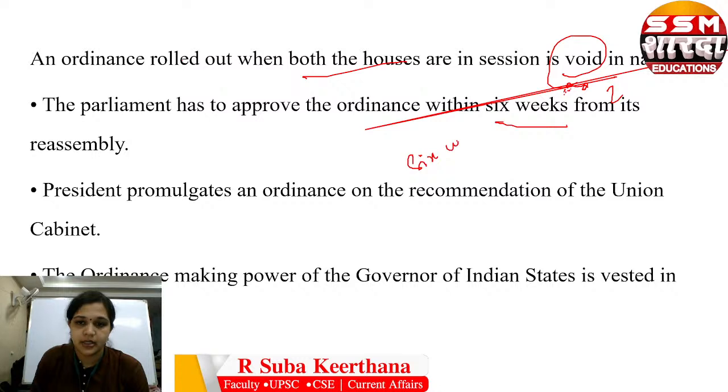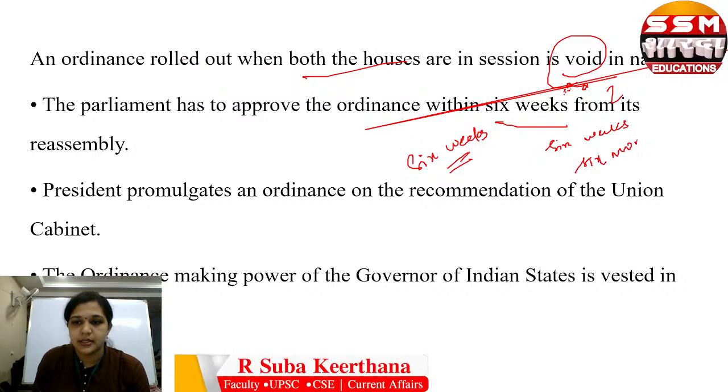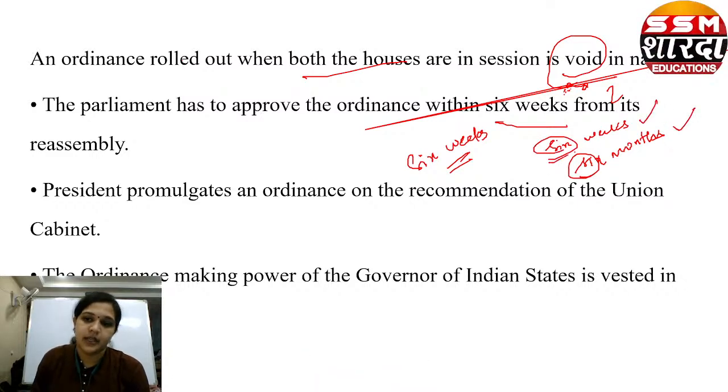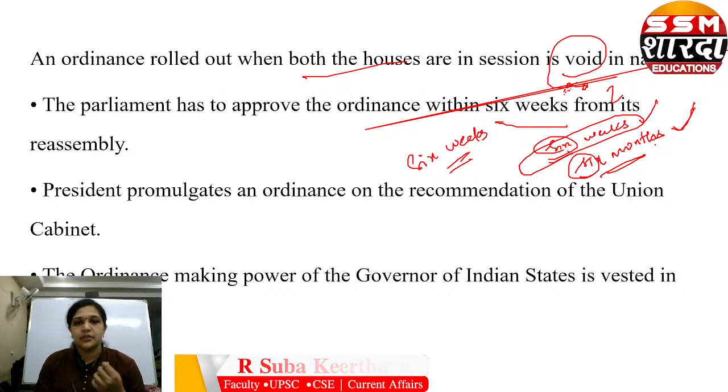So this timing is very important, within 6 weeks. They might ask you 6 weeks, 6 months kind of questions. The 6 is very common in many topics, so whether it is weeks or months is very important. So 6 weeks is here, because when you're studying emergency, you will come across this concept of 6 months often. So don't confuse with that.